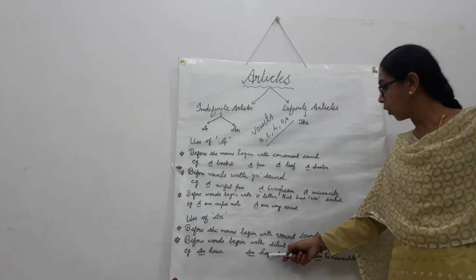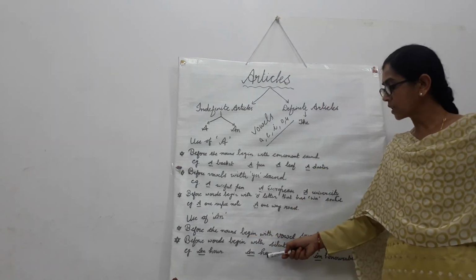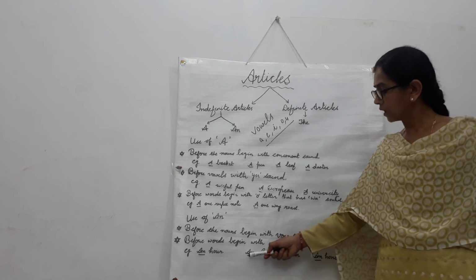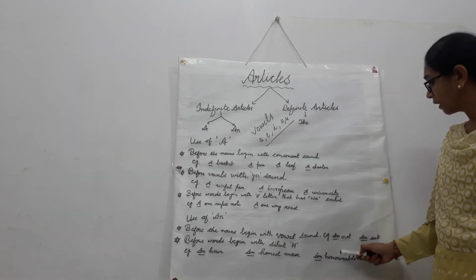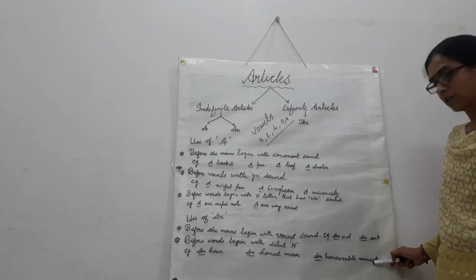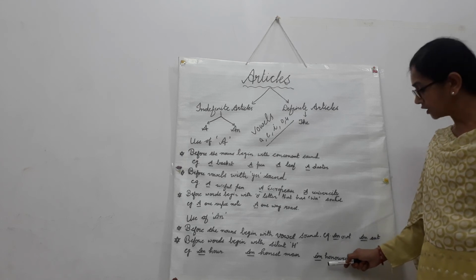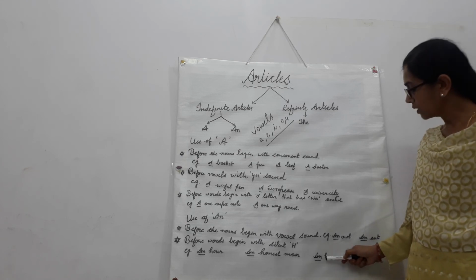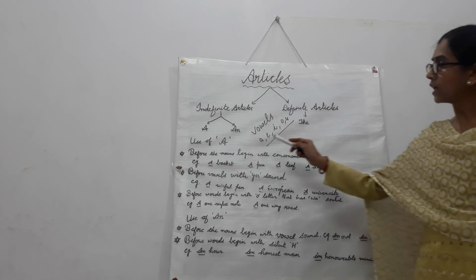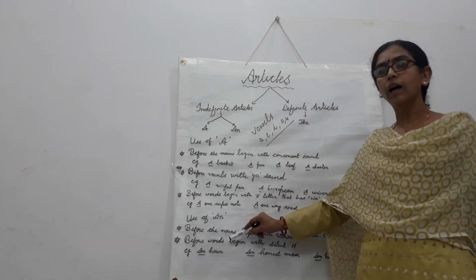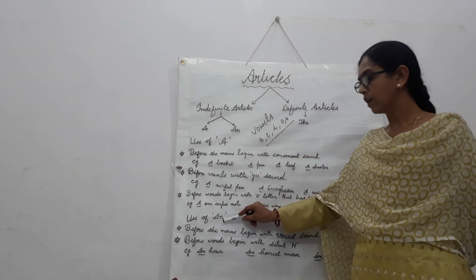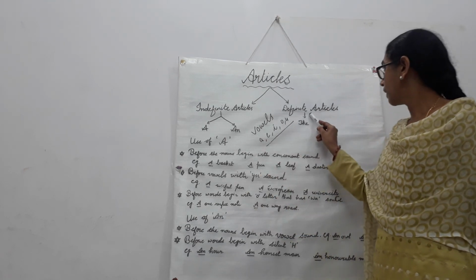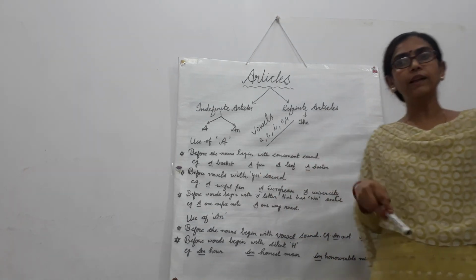Another example is an honest man. In this honest, h is silent, so use article an. Next, an honorable minister. In honorable h is silent again, so we use article an. So these are the rules of using article a or an. The definite article the I will explain